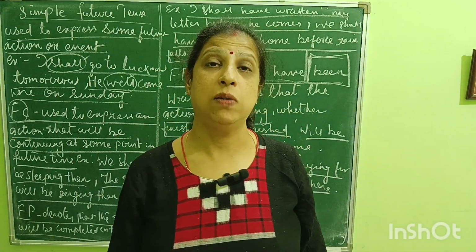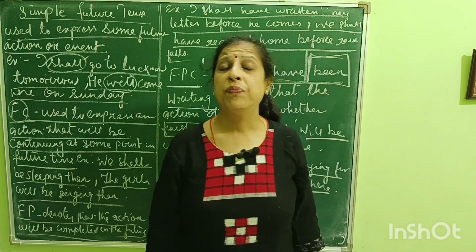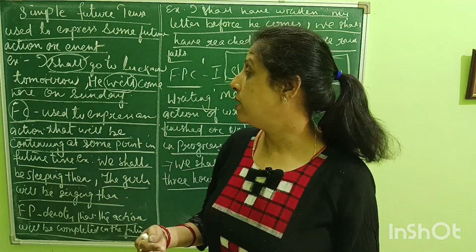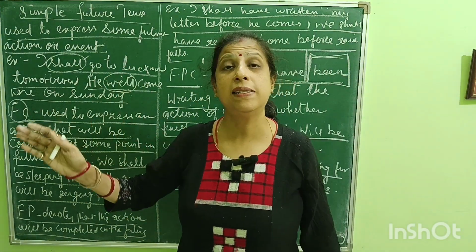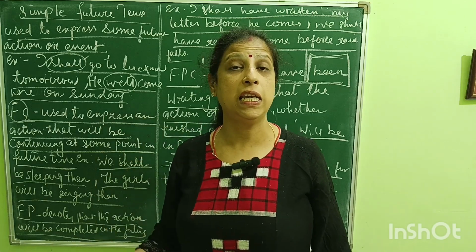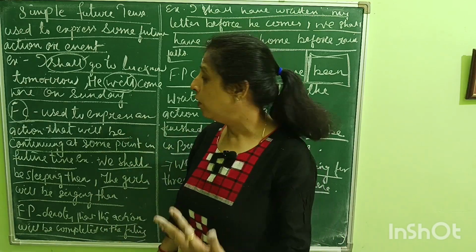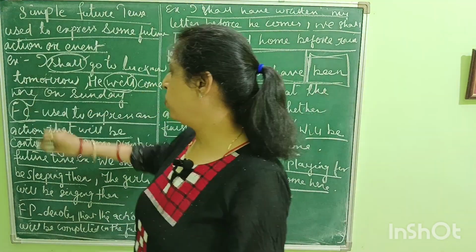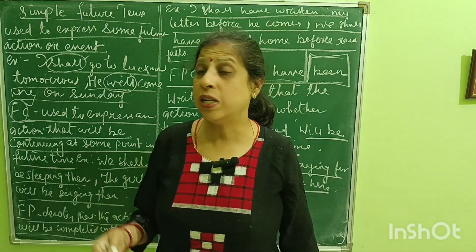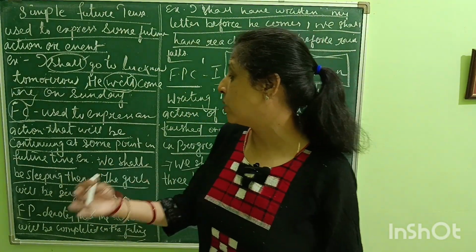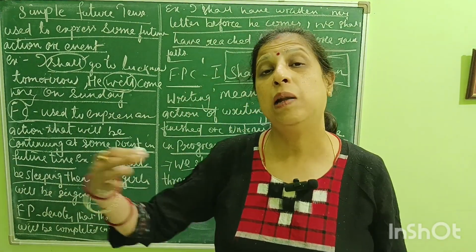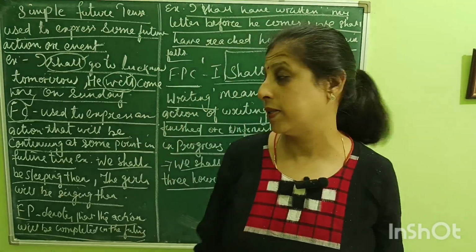future perfect and future perfect continuous tense. But I just want to repeat it once again. Simple future tense is where the action or the event is going to take place in the future. Future continuous is used to express the action that will be in the continuing process.